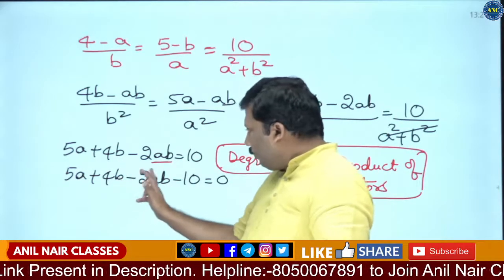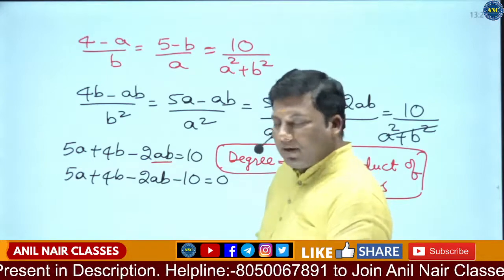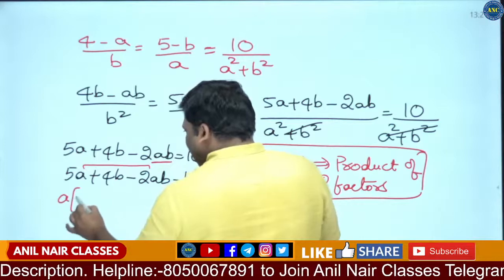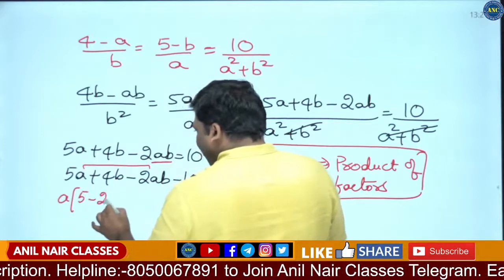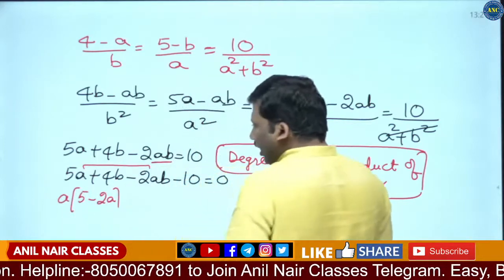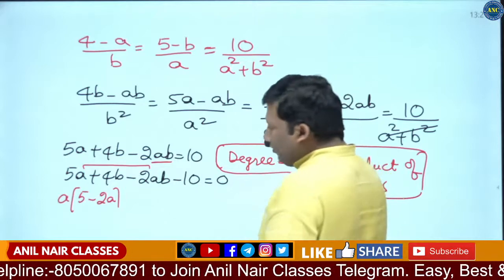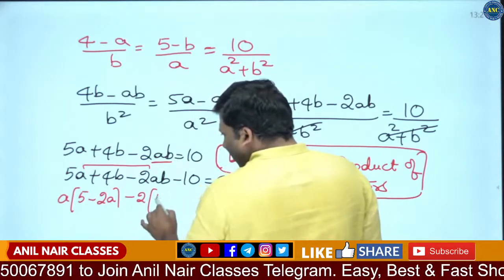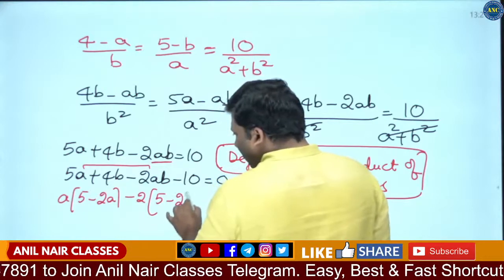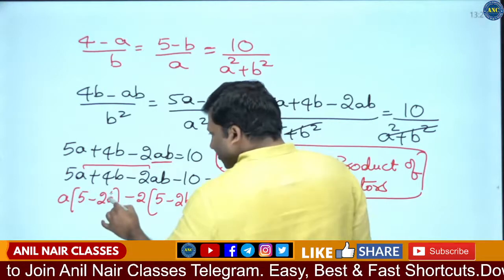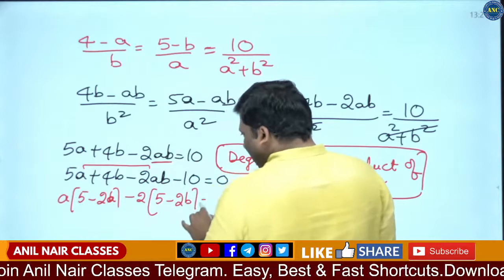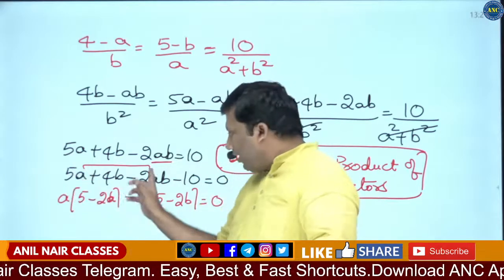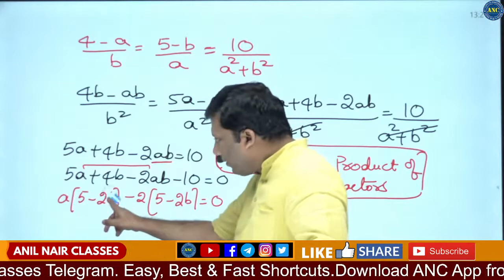5A plus 4B minus 2AB minus 10. If I take A common in the first and third terms, A into 5 minus 2B. Are you all with me? If I take minus 2 common from the rest, it will be 5 minus 2B. 5 minus 2B is equivalent to 0. Are you all with me?